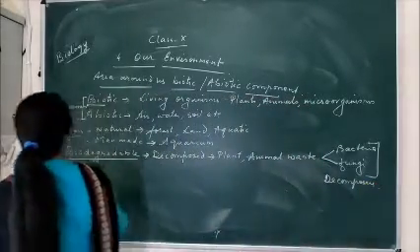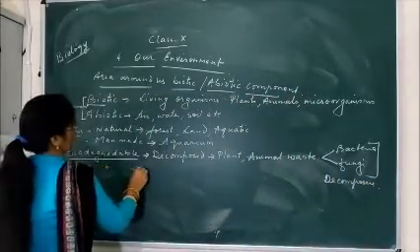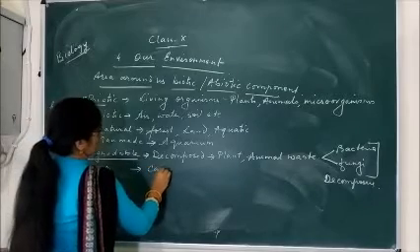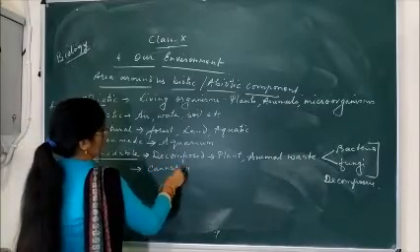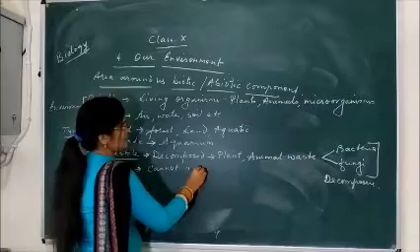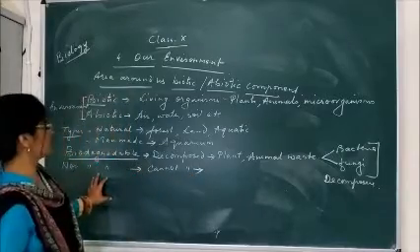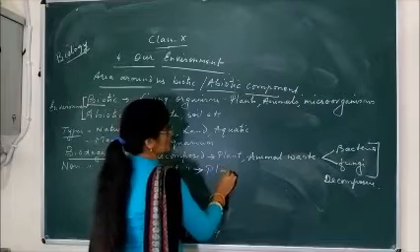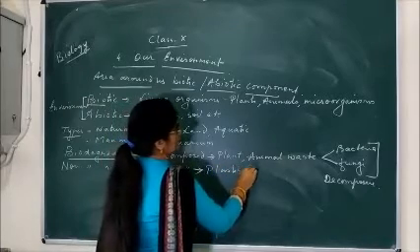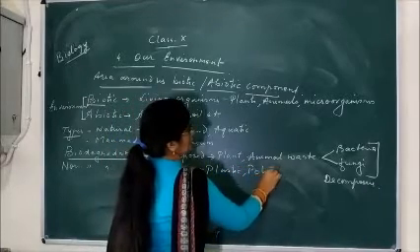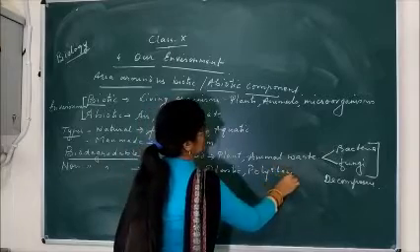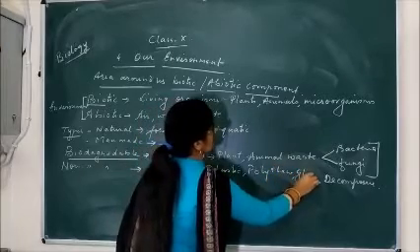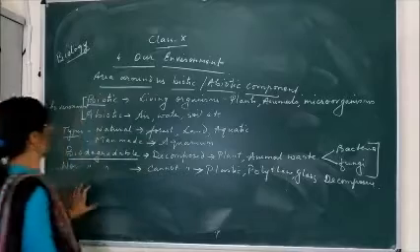Now, non-biodegradable substance cannot be decomposed. The substances which cannot be decomposed by microorganisms are called non-biodegradable substances, like plastic, polythene, glass, metals. There are so many substances.